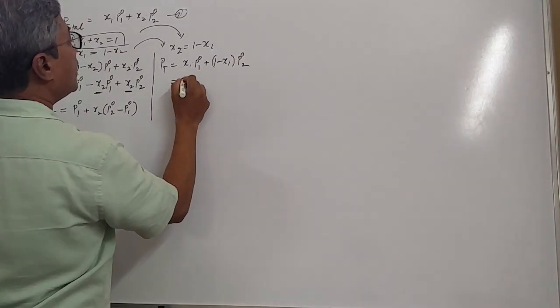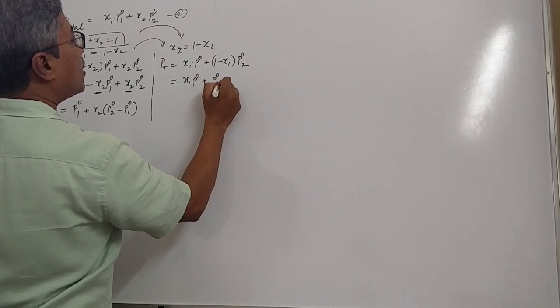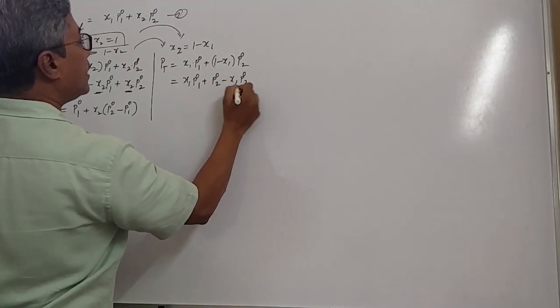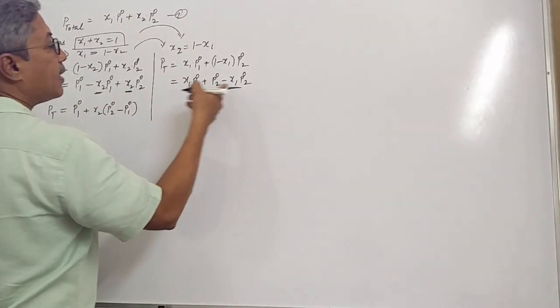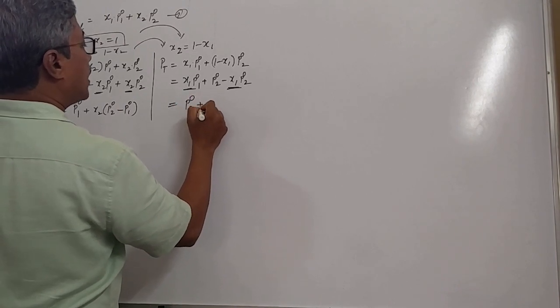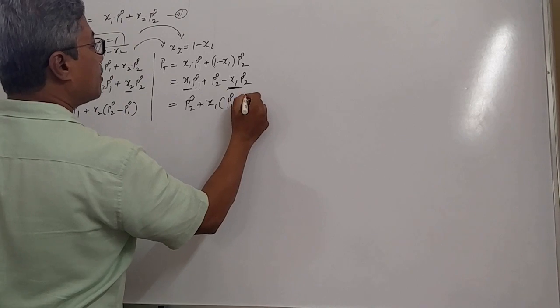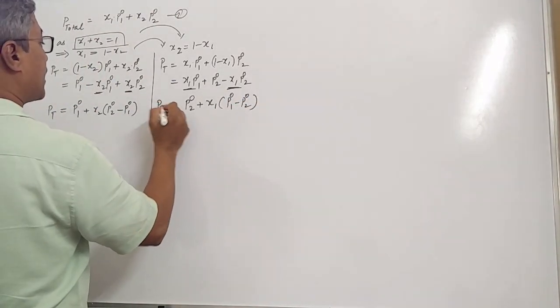This can be written as x1 P01 plus P02 minus x1 P02. Here, as we have taken x2 common earlier, we take x1 common here. That means P02 plus x1 times P01 minus P02. See students, this is the total pressure.